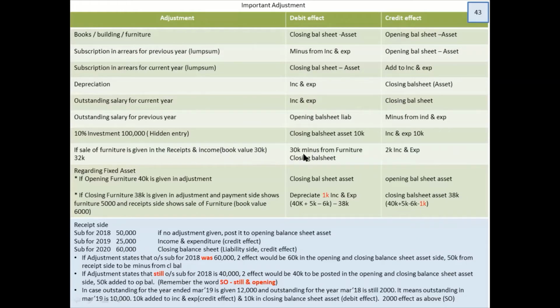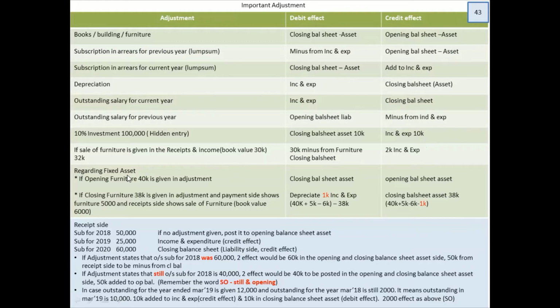So when you minus it, you gave a credit effect. 2K posted in the credit effect. So you understood how we gave the 32K a credit effect. The 32K is on the debit side of receipts and payments, and that 32K you have to pass or give a credit effect, so you gave it by giving two credits. That makes this particular segment a little different or tough. Not everyone understands it. Many students understand there is a profit and post 2K, but they forget that the remaining 30K should also be accounted.